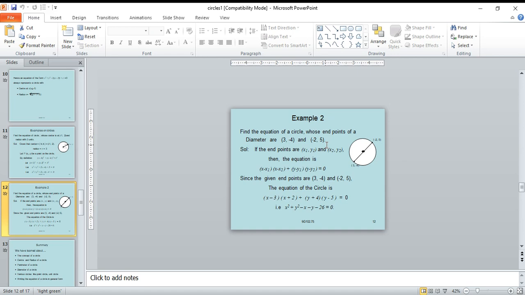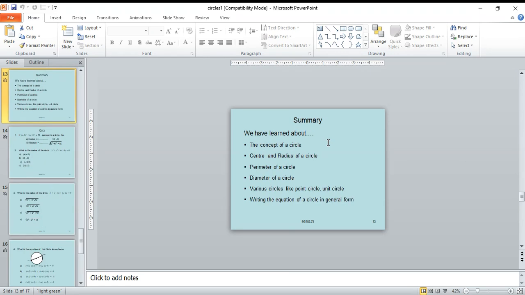This is the equation of the circle whose endpoints of the diameter are 3 comma minus 4 and minus 2 comma 5. The circle is x square plus y square minus x minus y minus 26 equal to 0.